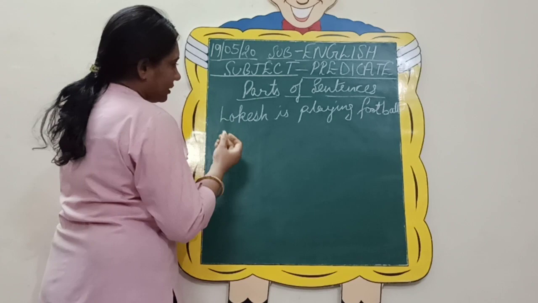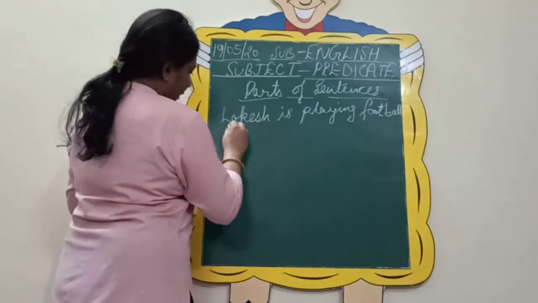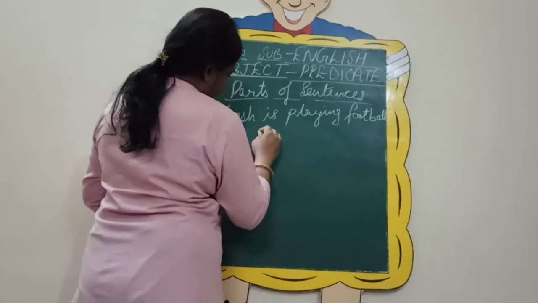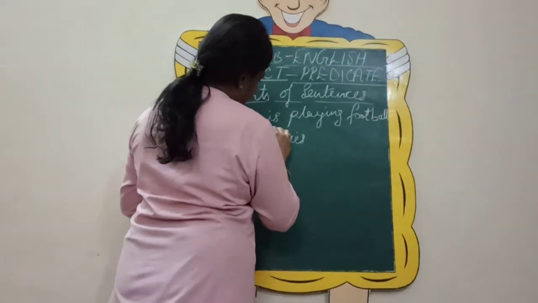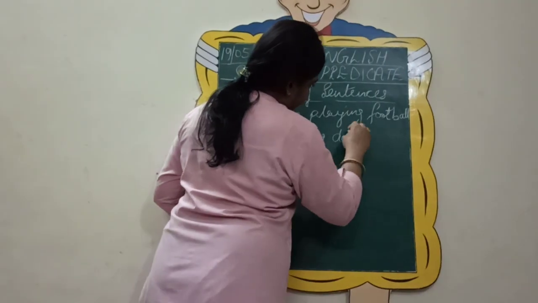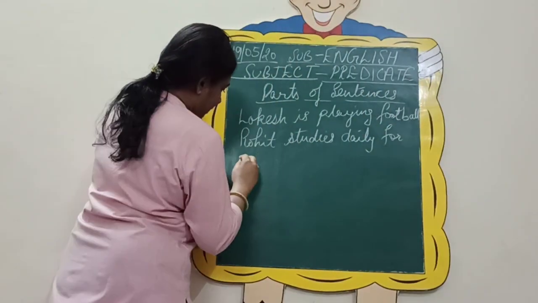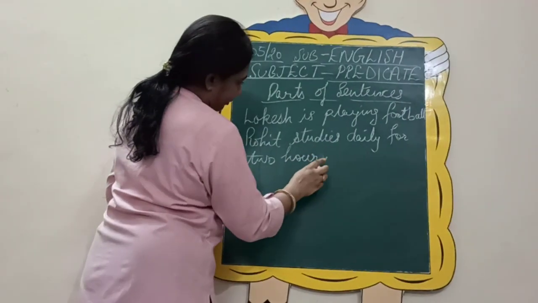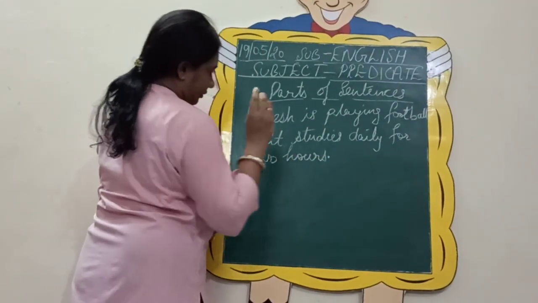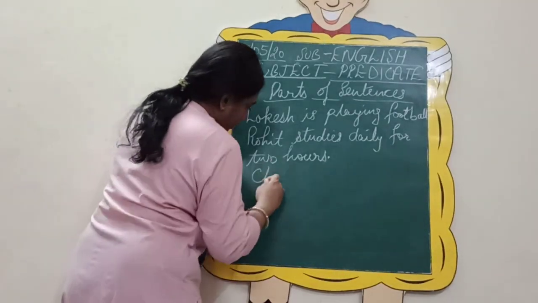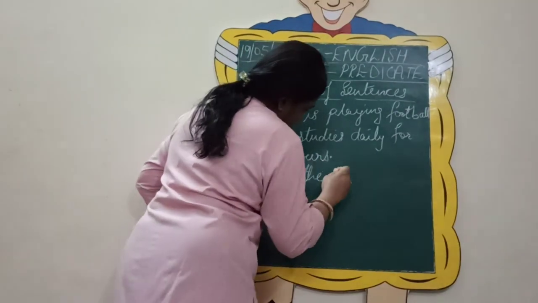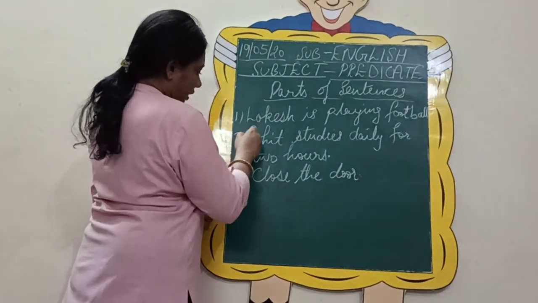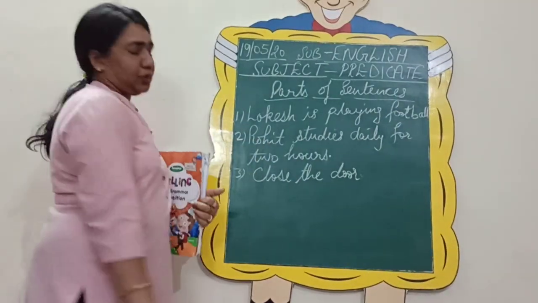My next sentence is Rohit studies daily for 2 hours. Close the door. Number 1, number 2 and number 3.